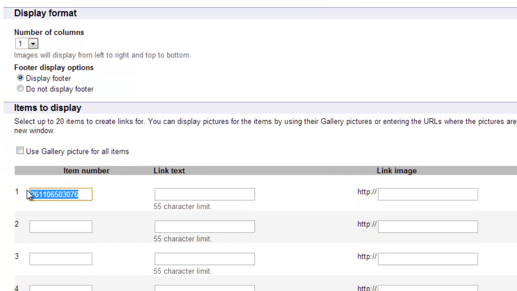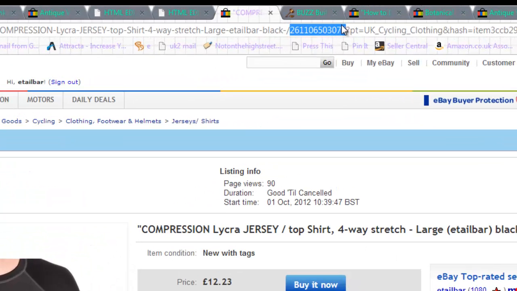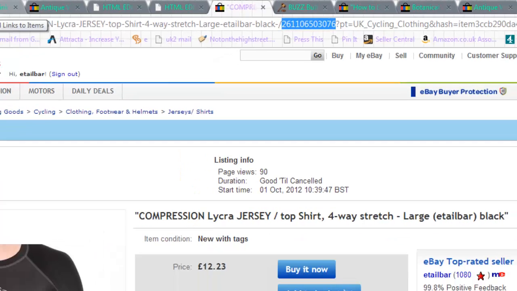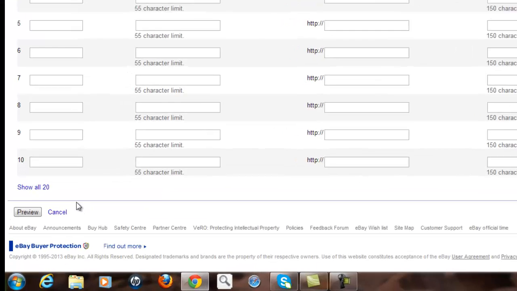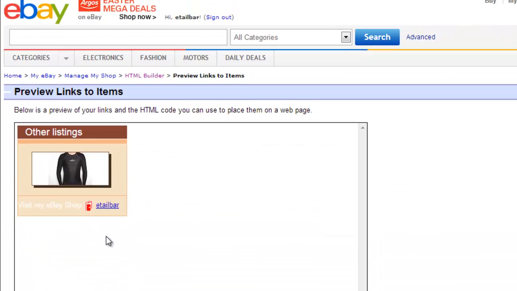There's one, I've already put one in, and the way I did that was I went to a listing, just bear with me, and I pick out the number here. You can see it's highlighted in blue. I press Control C, which stores it in computer memory. Go back to the box, Control V, which drops it into this box here. I'm going to use the gallery picture, and then if I press the preview button at the bottom, hopefully now I get the image that I'm after. And there you go, I've got the image.